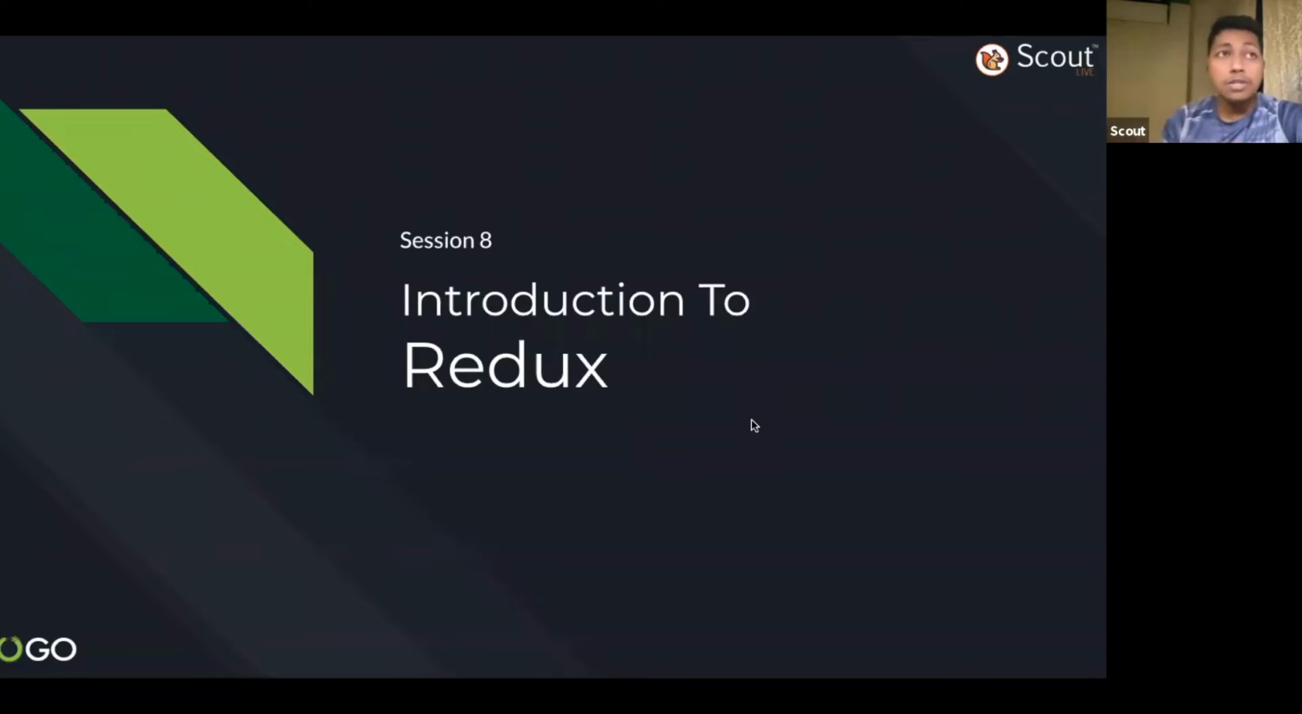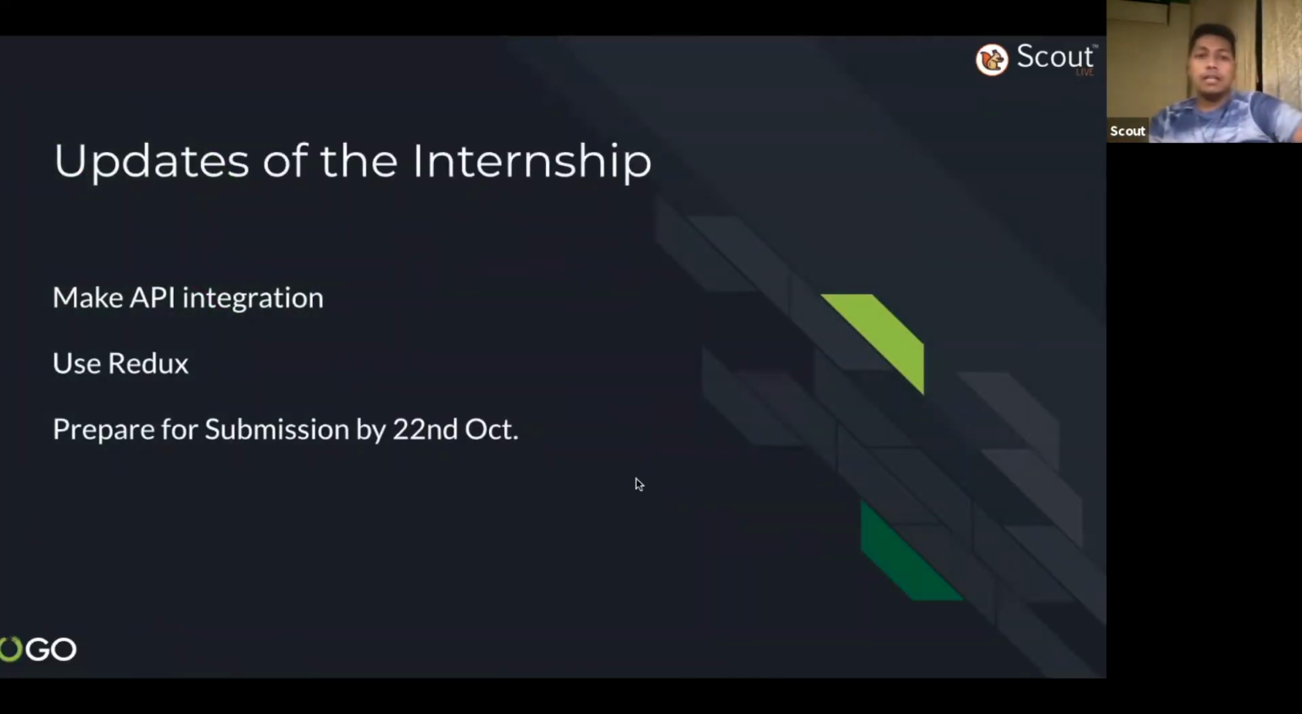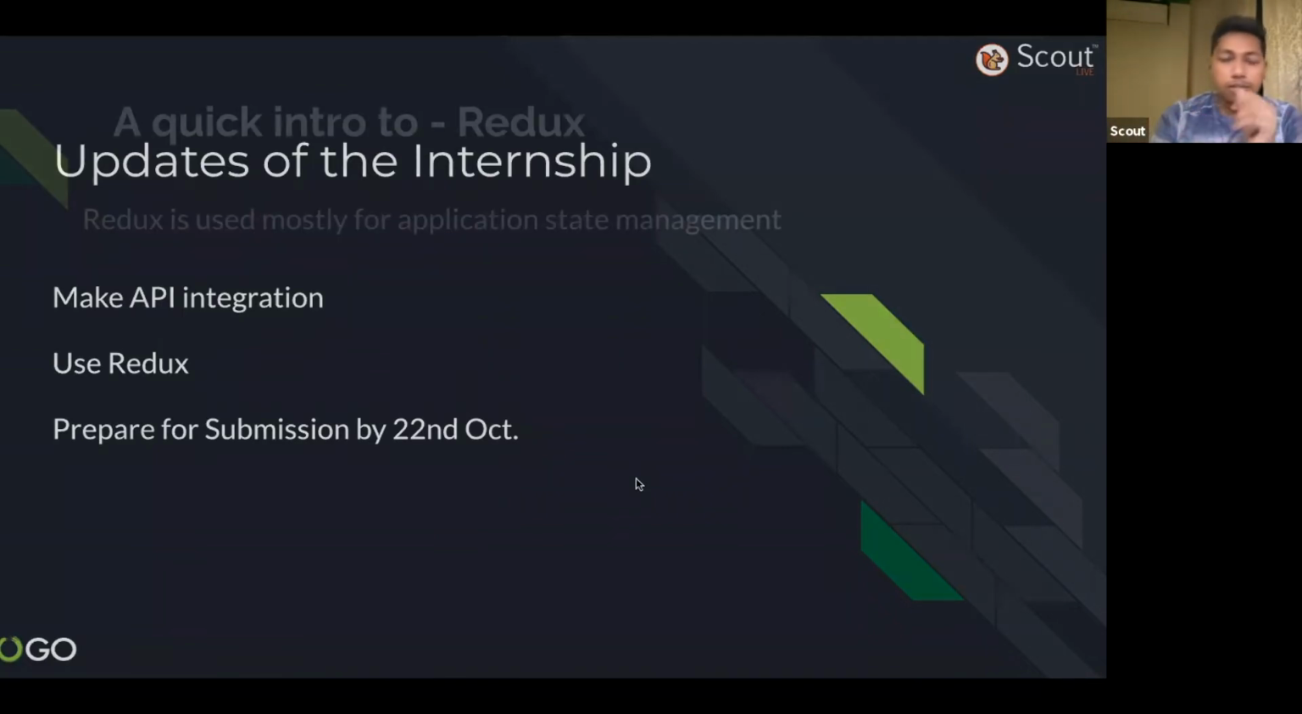So are you excited to start coding with Redux? Then hit excited on the chat. Are you excited to start with Redux? So you know what Redux is, right? Okay, so let's start today's session on Redux.